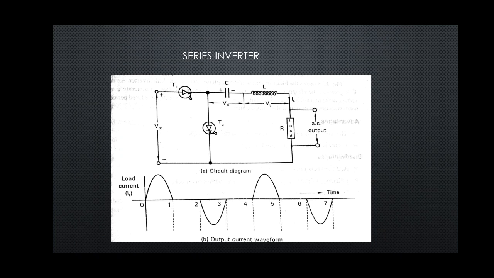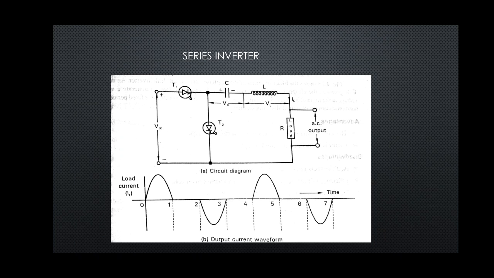So the waveform we are observing. Let us understand the working of the series inverter. The working can be divided into two parts: when T1 is on and when T2 is on. So let us go with the operation of the simple series inverter. The load resistance R is in series with the commutating components L and C, so that it forms an underdamped oscillator circuit.